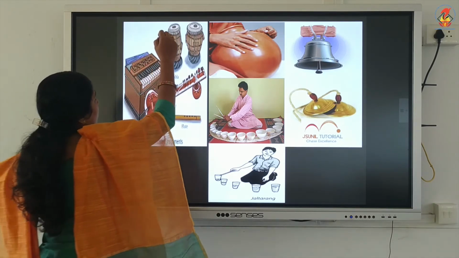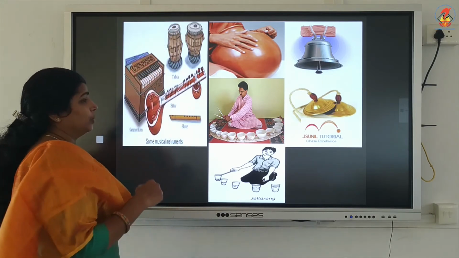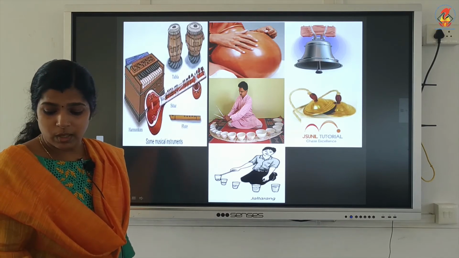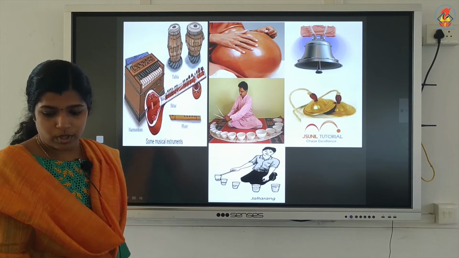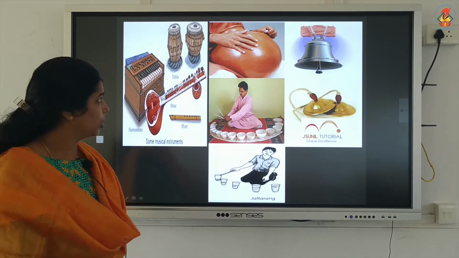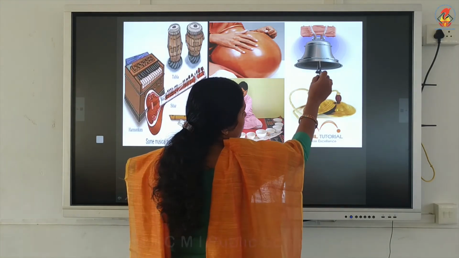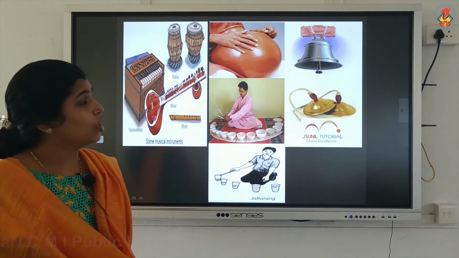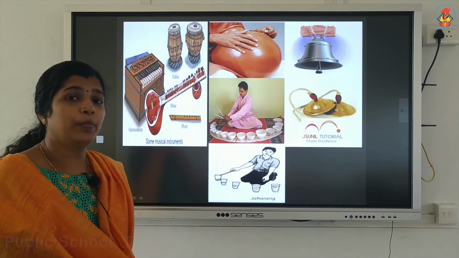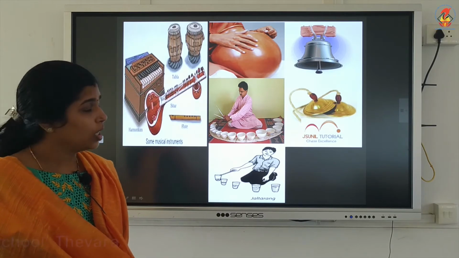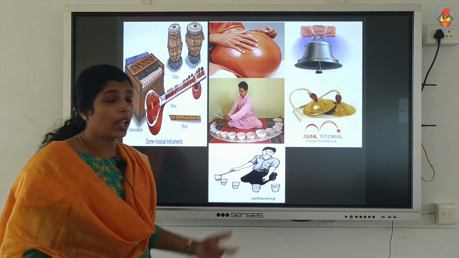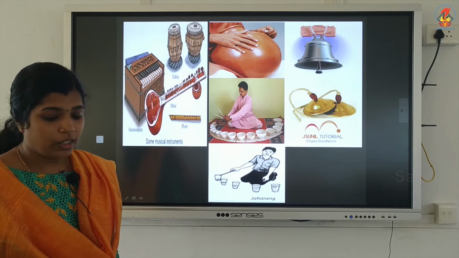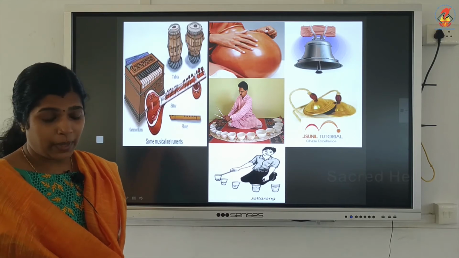Here in the tabla, a stretched membrane is there, and that stretched membrane will produce the sound. Then when this bell is struck with something, it will produce sound. This one is known as jal tarang. Jal tarang will also produce a pleasant sound.